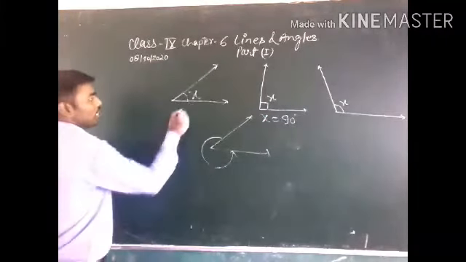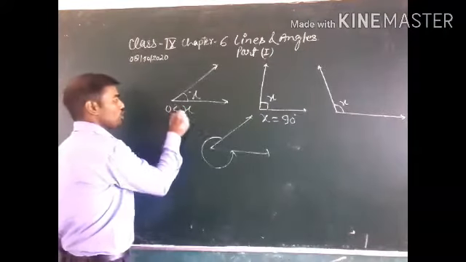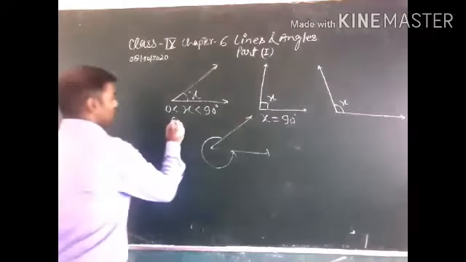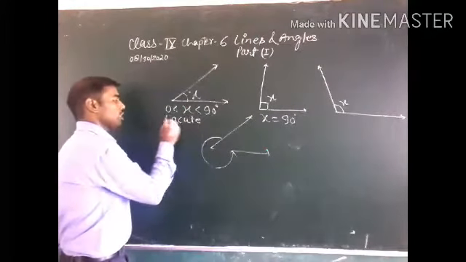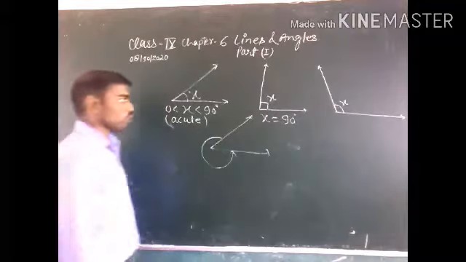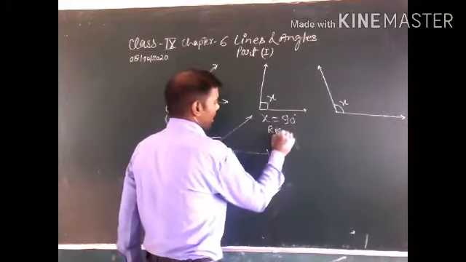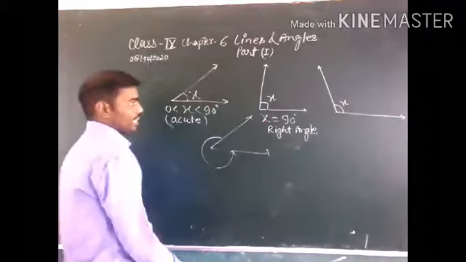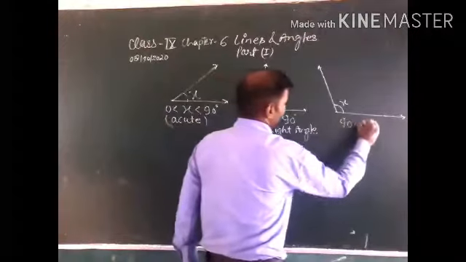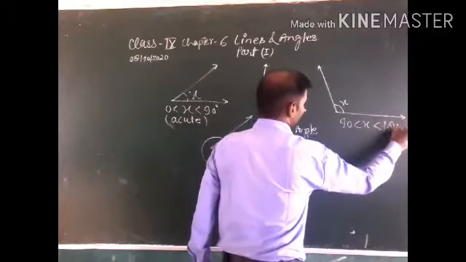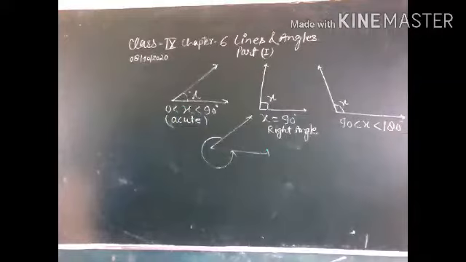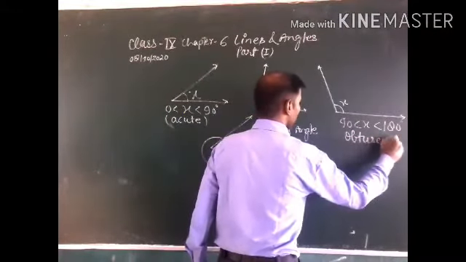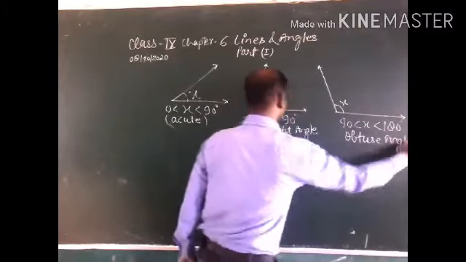Acute angle means the value of x is greater than 0 and less than 90 degrees. When x is equal to 90, then it is a right angle. And when x is greater than 90 and less than 180, then it is an obtuse angle.